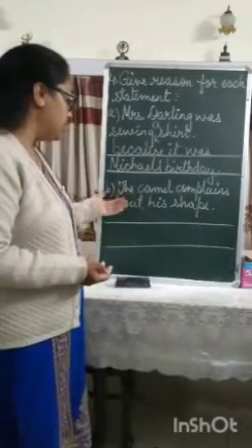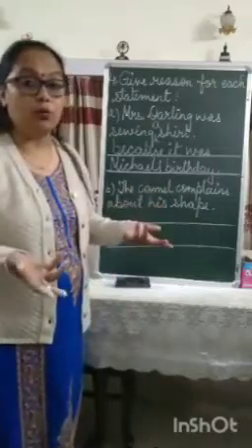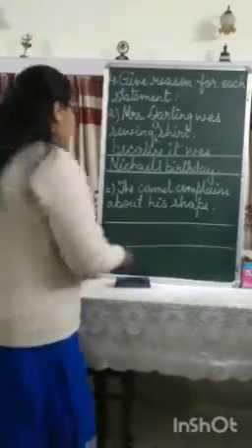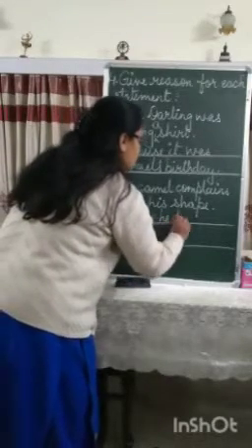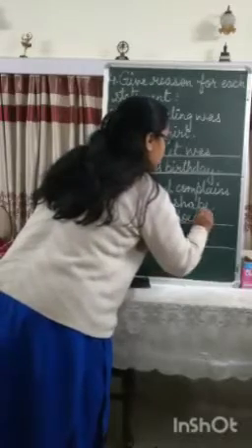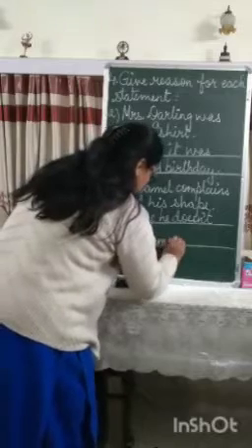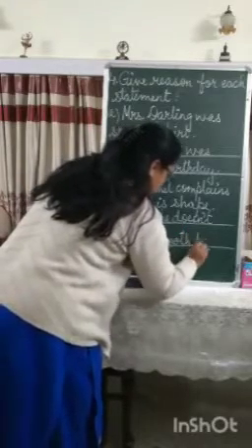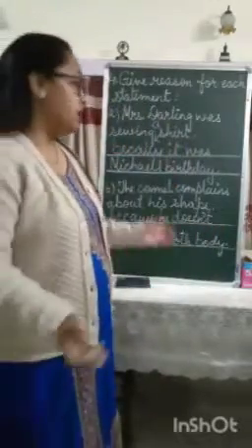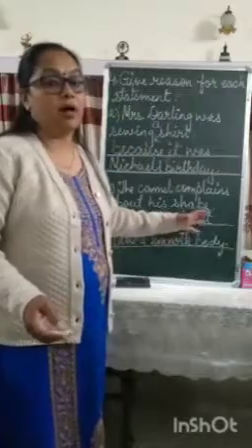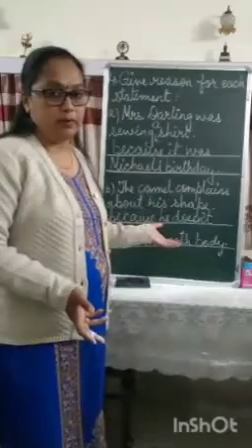So if somebody asks why the camel complains about his shape, the question is why? Why was he complaining about his shape? Because he does not have a smooth body. That is also one of the answers which you can write. Or you can write he has a bumpy and a humpy body, so he is complaining about his shape.